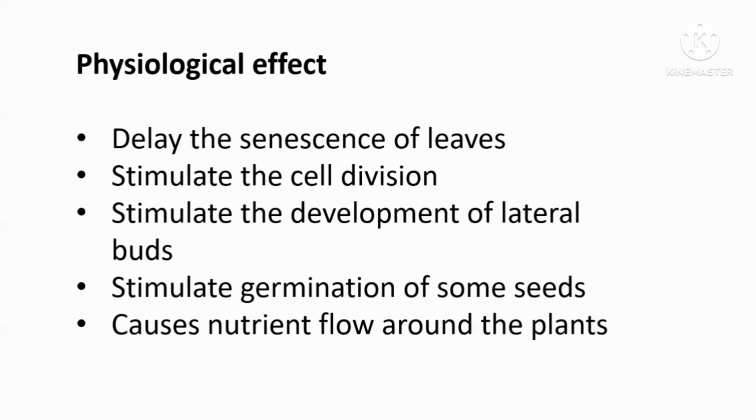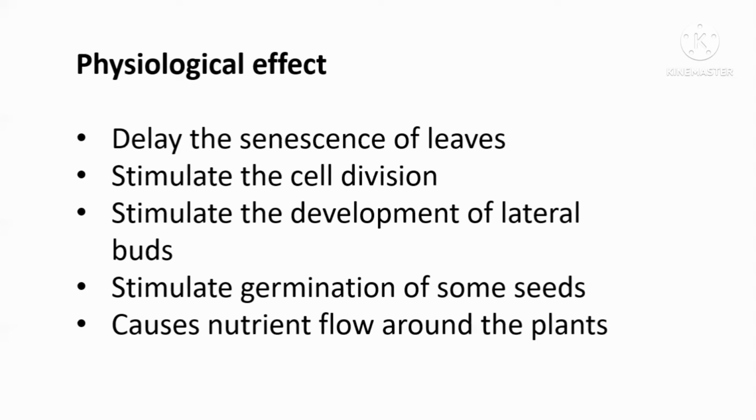That means the senescence process will be delayed when the leaf is attached to the plant, and when we detach the leaf from the tree, the senescence process will happen in a fast manner.